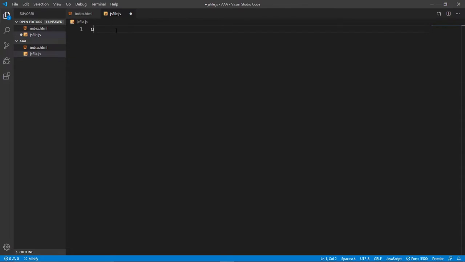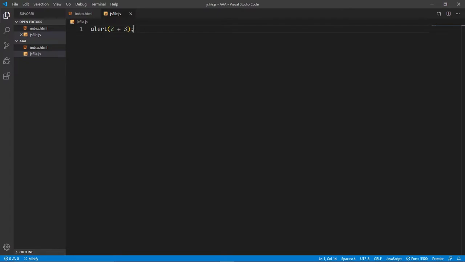So let's do an alert. And we are going to do 2 + 3, and we'll end this with a semicolon and save all this. And our JavaScript file is ready for import into our index.html file.